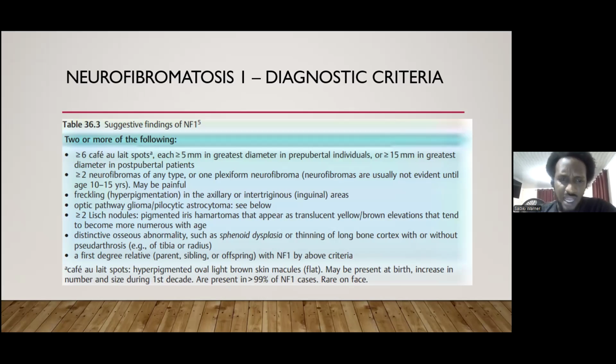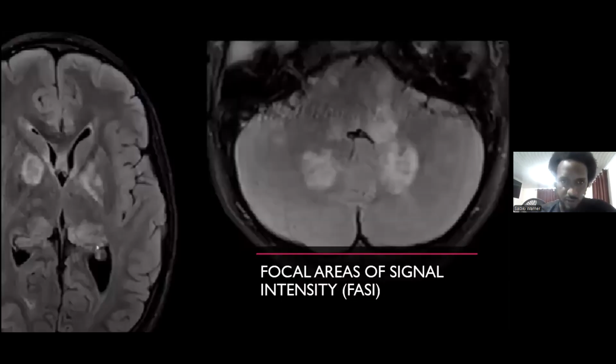Café-au-lait spots are hyperpigmented oval light brown skin macules or flat. They may be present at birth and they increase in number and size during the first decade of life. They are present in more than 99% of the neurofibromatosis 1 cases and rarely occur on the face.